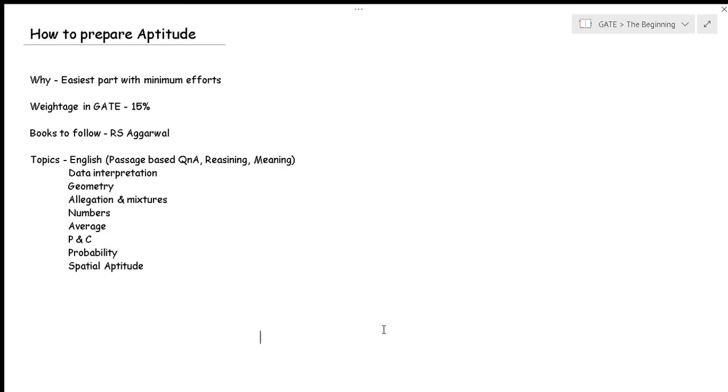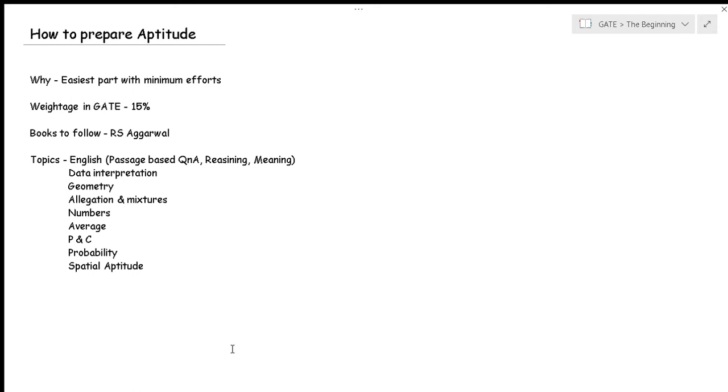These are some of the topics which will be there in the aptitude section, right? You will have English, where you have passage based question answers, reasoning, and some meaning related questions, where you will be given a word and asked what its synonym is, and like that, okay? Now, before 2021, the aptitude had a very small section, so the topics were predictable. Most of the time you would see questions from data interpretation, geometry and numbers.